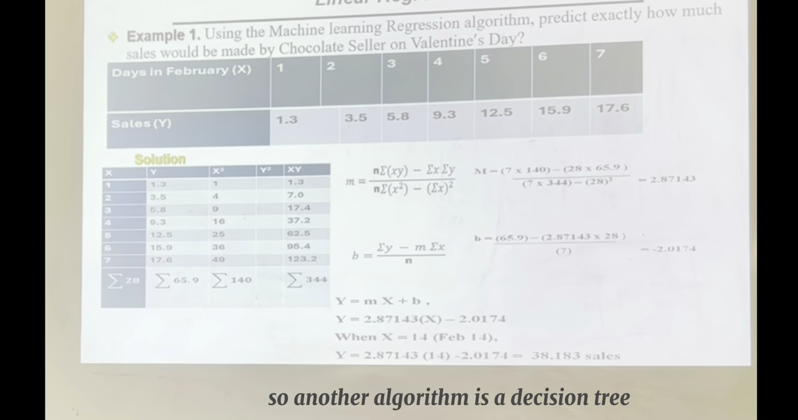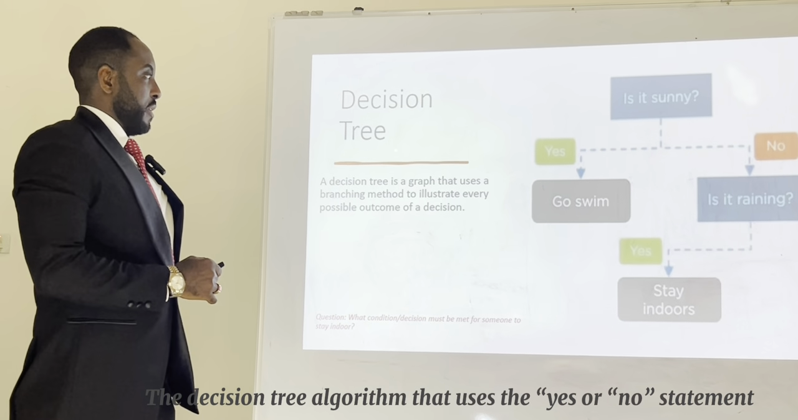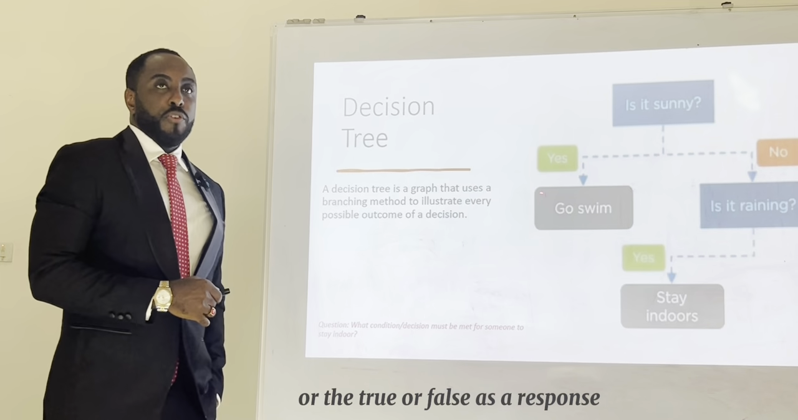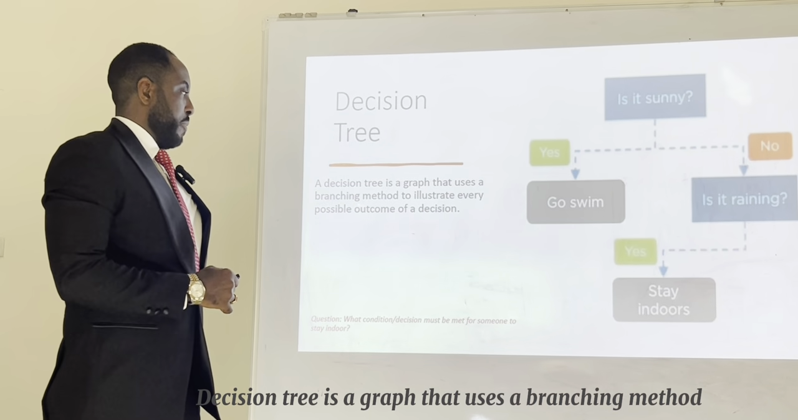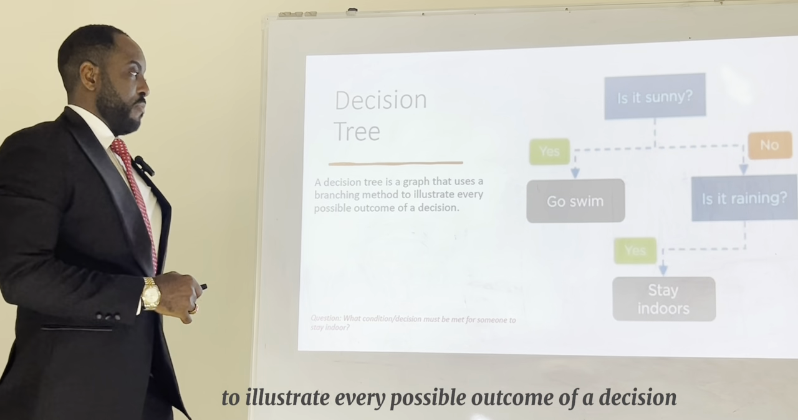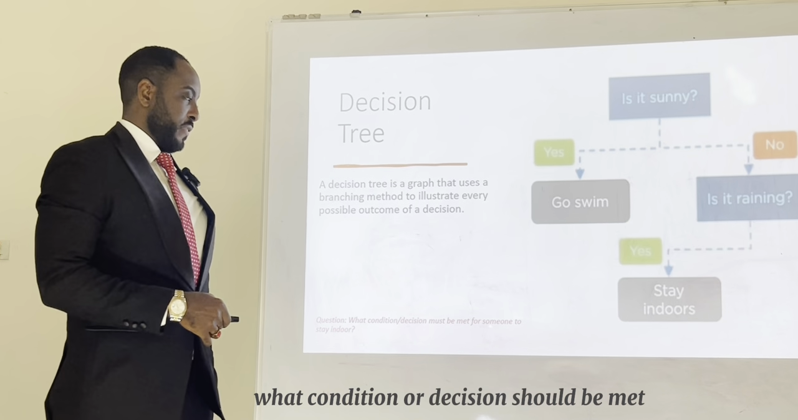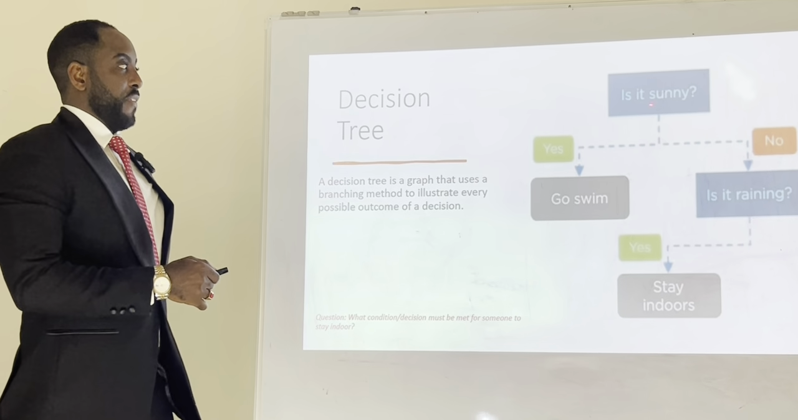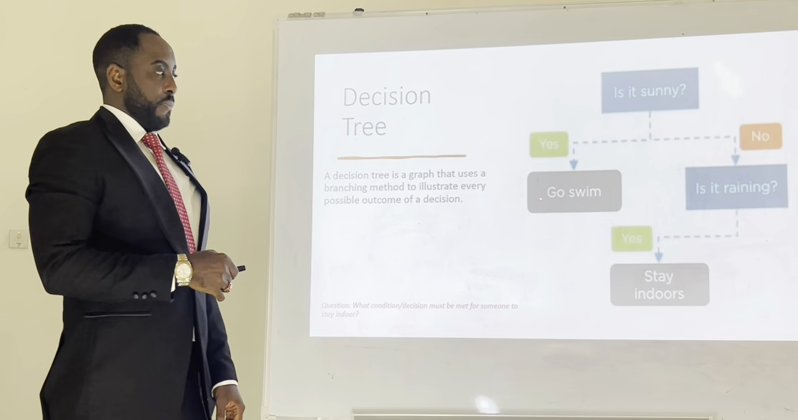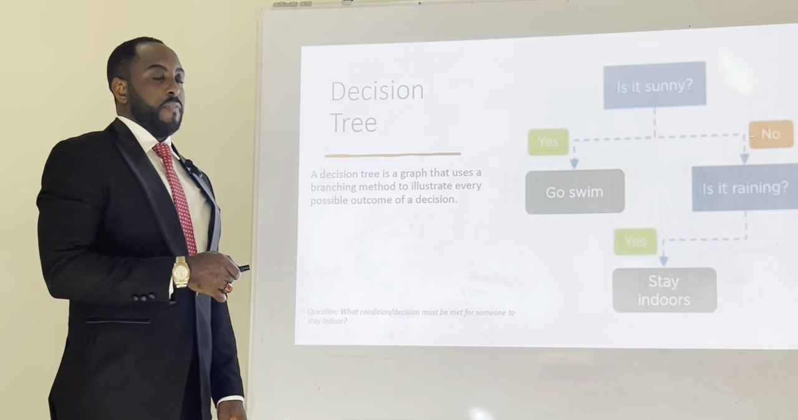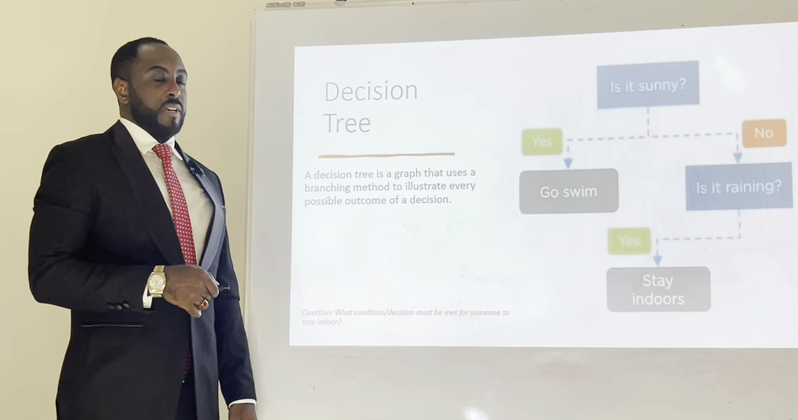Okay, so another algorithm is the decision tree algorithm that uses yes or no, or true or false, as a response. A decision tree is a graph that uses a branching method to illustrate every possible outcome of a decision. Okay, so I have a question: what condition or decision should be met for someone to stay indoors? Now I have it. Is it sunny? Yes. Then I go to swim. Is it sunny? If the response is no, then I go further by saying, is it raining? Yes. Then I stay indoors.